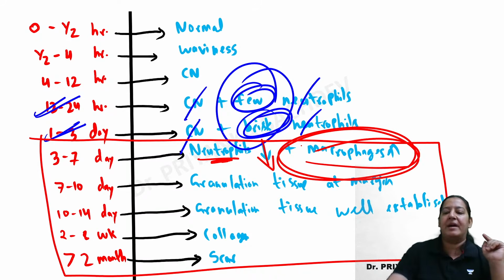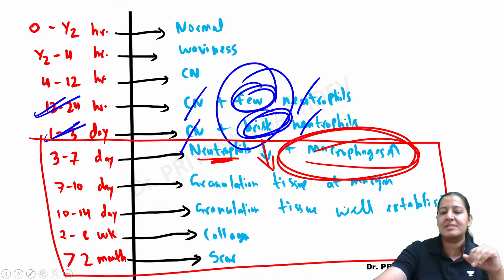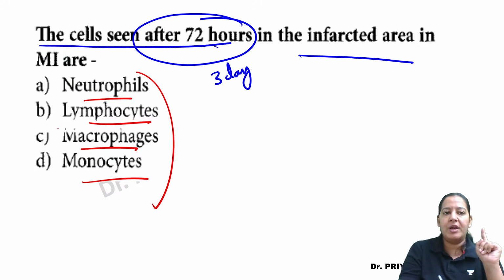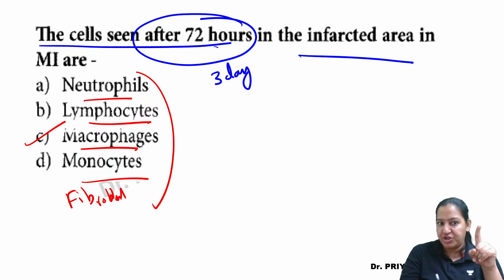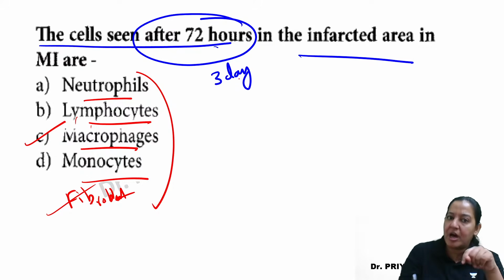Macrophage first time appears. Macrophage and fibroblast both occur after 3 days. But in the options there is only macrophage. अगर ऑप्शन में फाइब्रोब्लास्ट होता तो वो भी सही होता. Fibroblast is the granulation tissue. So macrophage and fibroblast both come after 3 days.